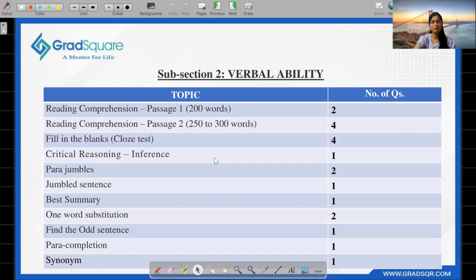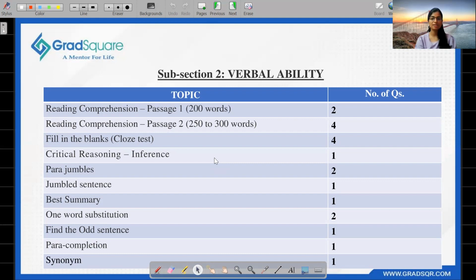Yes, we had two passages. The first passage was about 200 words, and the second passage was about 250 to 300 words. It's not more than 300 words. So for the first passage, we dealt with two questions, and for the second passage, we dealt with four questions. All right.